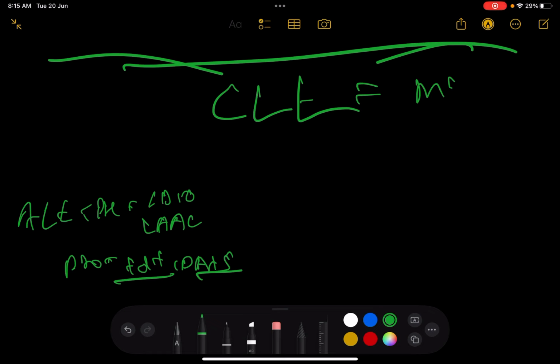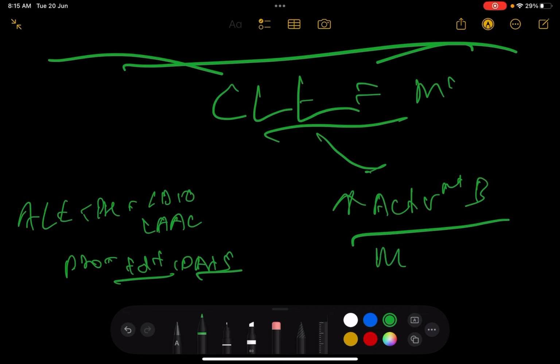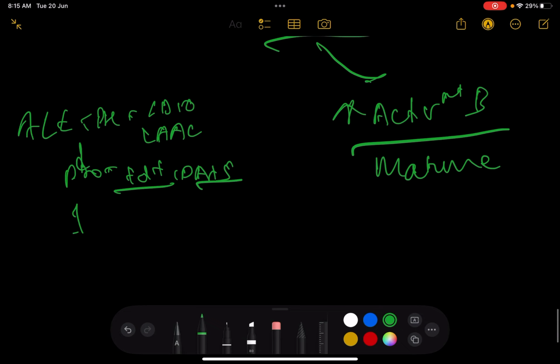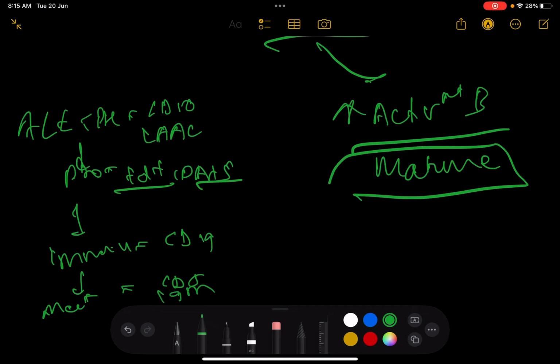And very, very important is to understand chronic lymphocytic leukemia. What's actually occurring in CLL is that there's going to be an increase in activated B cells. And by activated B cell, I mean mature B cell, not immature. So there's going to be pre-pro, immature, which is going to be CD19 positive, and there's going to be mature, which is going to be CD5 and IgM positive. All right, so that's how your immunophenotyping is going to be in CLL. So it could be CD19 positive as well, so the mature B cells are going to increase.